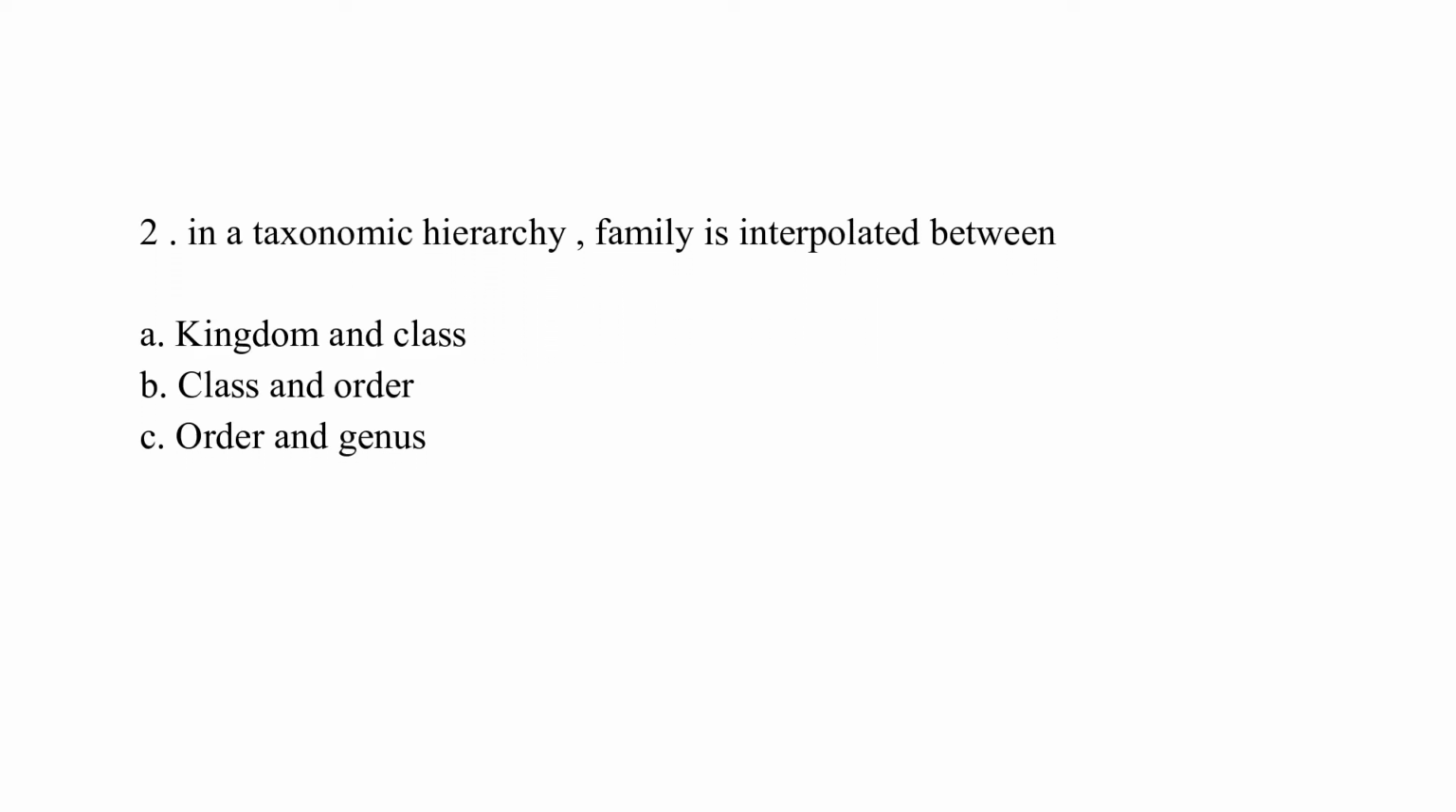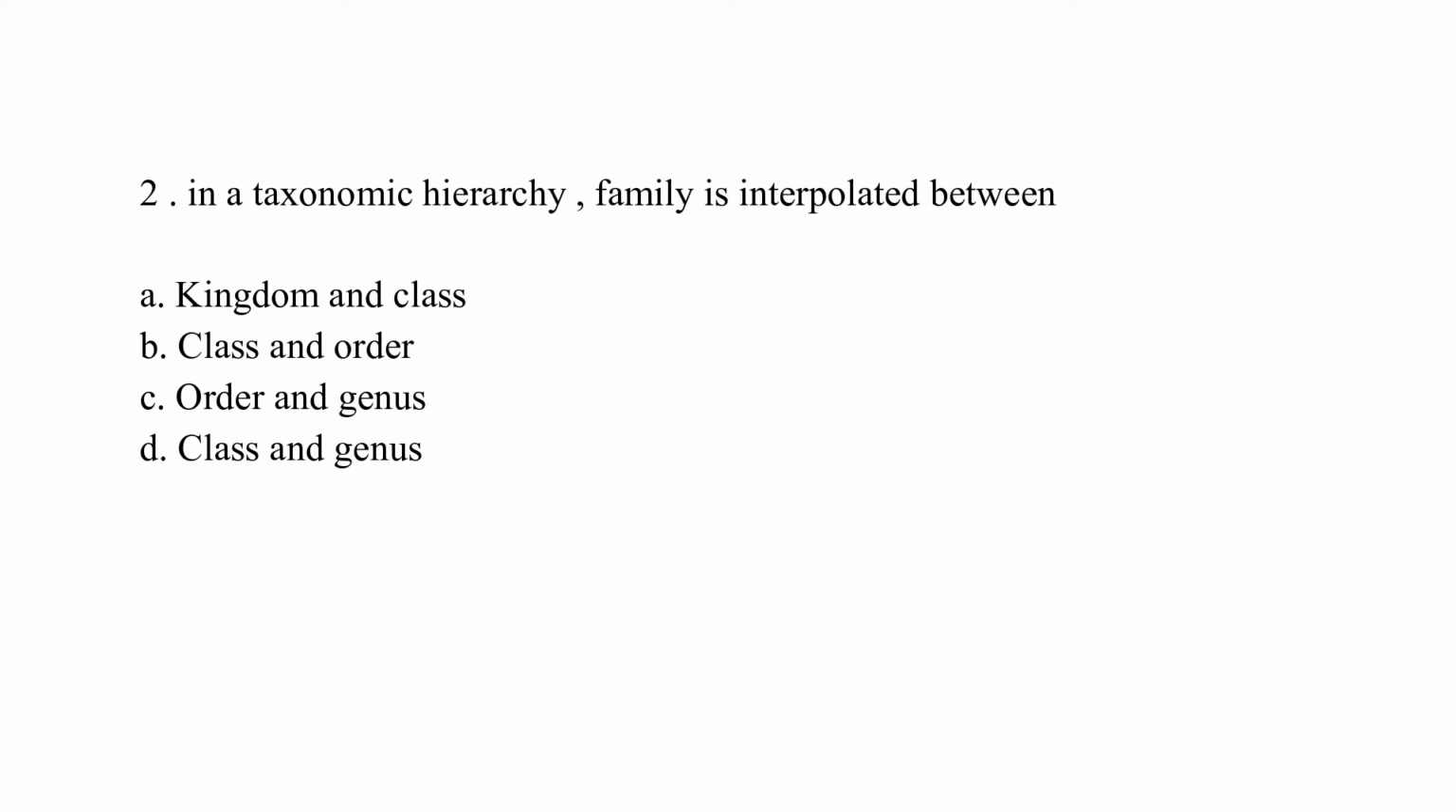In the taxonomic hierarchy, family is interpolated between option A, kingdom and class, option B, class and order, option C, order and genus, and option D, class and genus. The correct answer is C, which is order and genus.